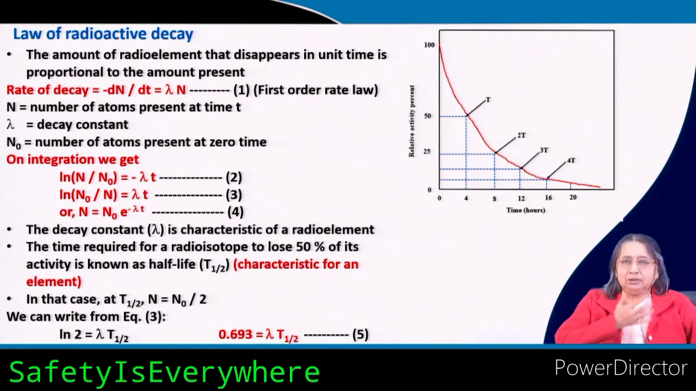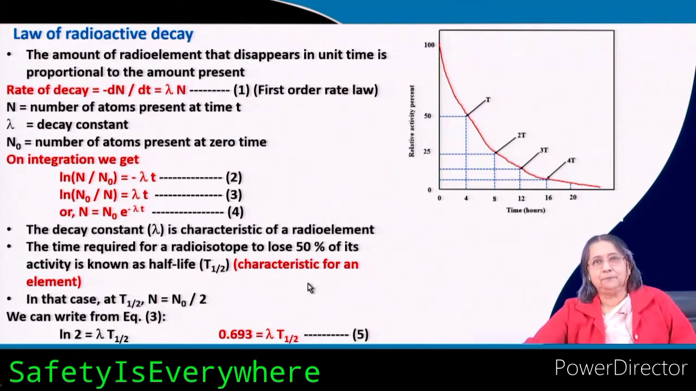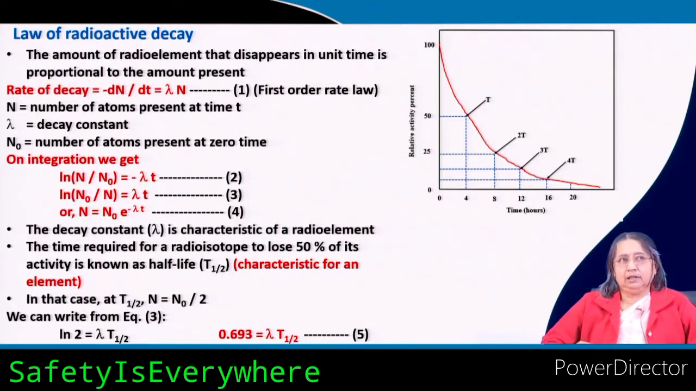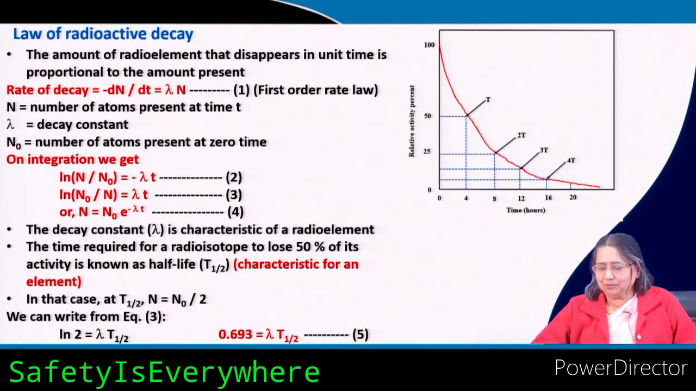Lambda is also characteristic of a particular element. This is very important for radioactivity. Radioactive radium has a particular half life. Uranium 235 has a particular half life. Carbon-14 also has a particular half life. So, an element is characterized by its half life, which is very important for radioactivity.